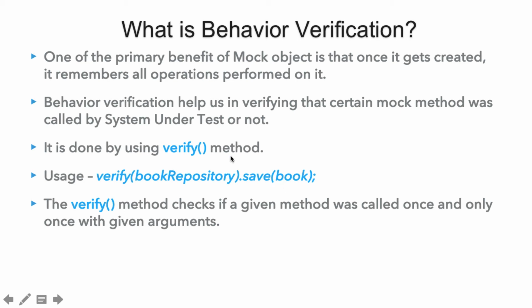So when we created the mock object, we need a certain way to know that the book repository save method was called with the book which was actually passed by the system under test to book repository. When we use this verify, it simply checks whether the save method was called once and only once with the provided book.